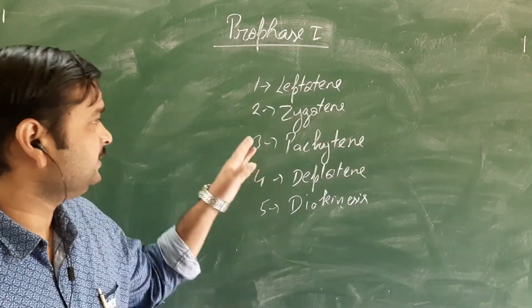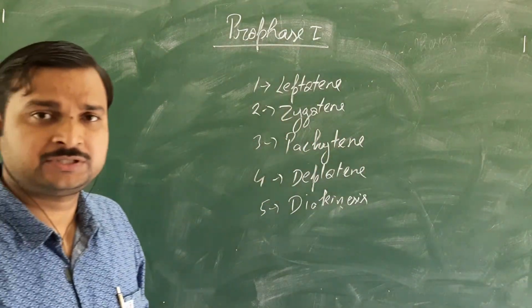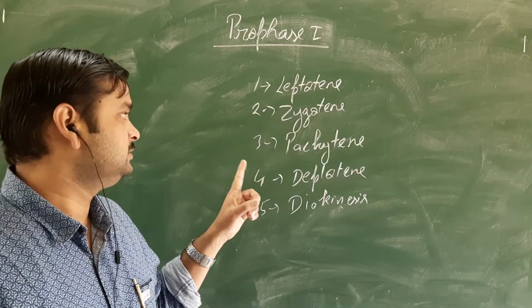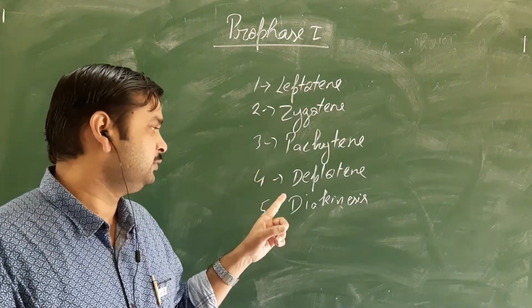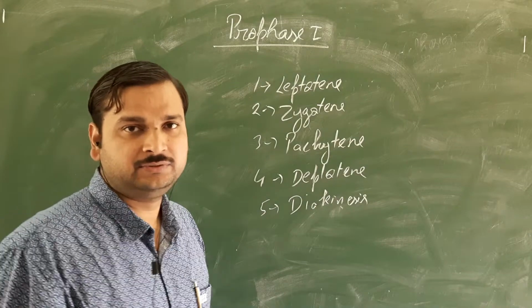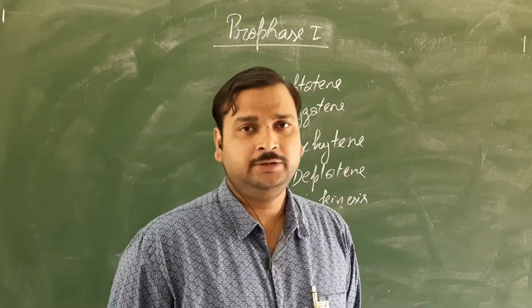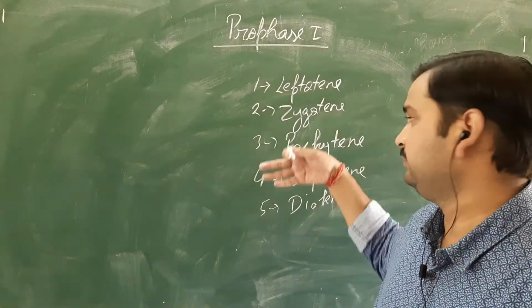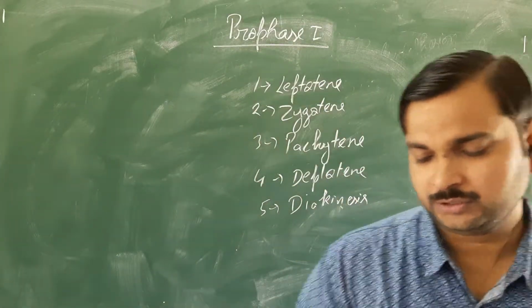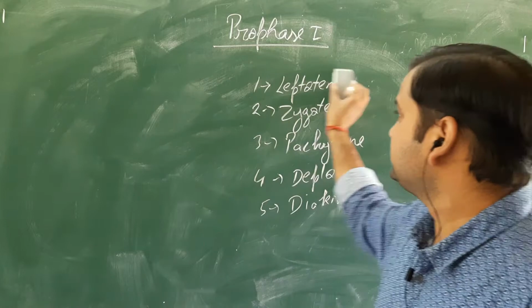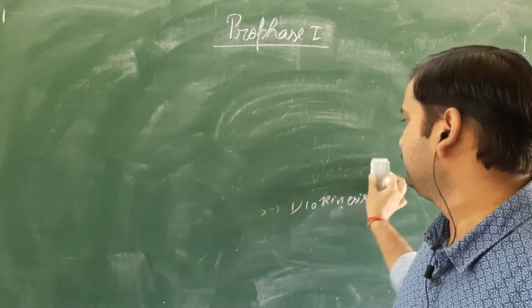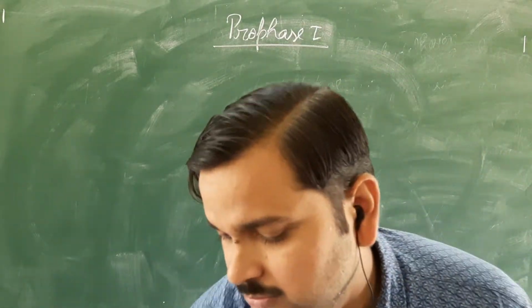So these are the 5 subphases of the prophase first: leptotene, zygotene, pachytene, diplotene and diakinesis. We will see about them in this video. So the prophase first will start with the leptotene.